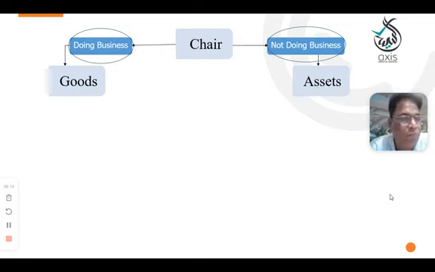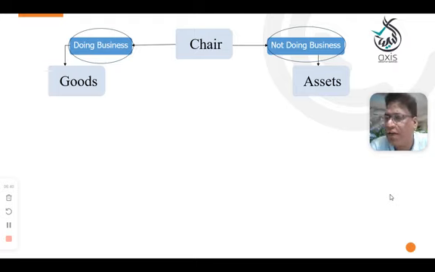The phone you purchased with the intention to use and generate some money, then that is an asset, right? And if you are buying and selling phones regularly, then you need to treat it as goods. So the intention is, any item, if you are dealing in a trading way, at the trading level, that is treated as goods.